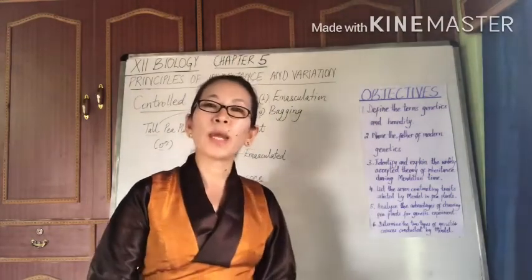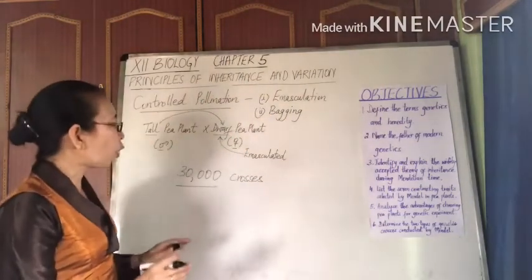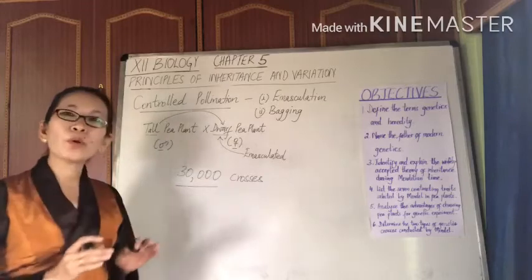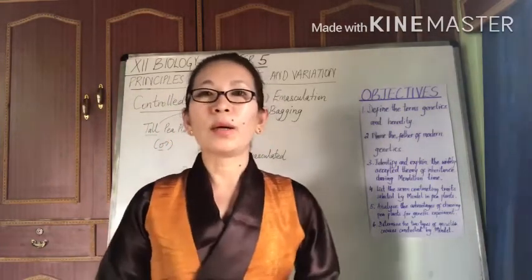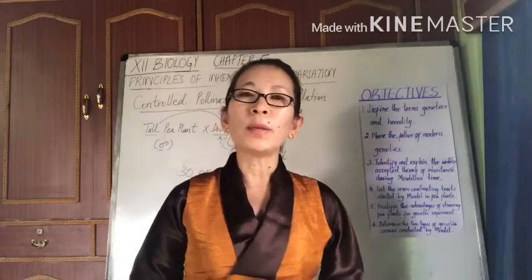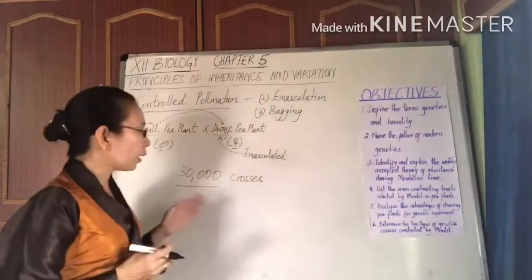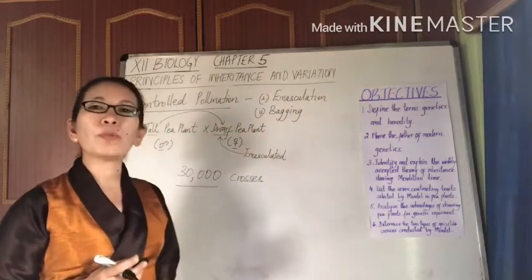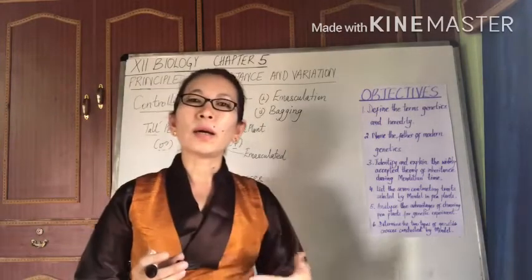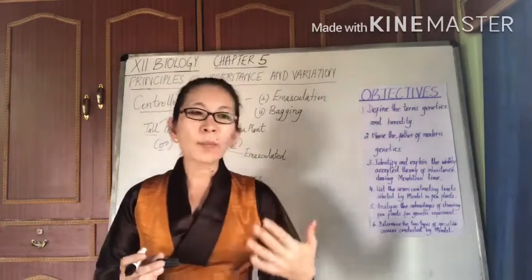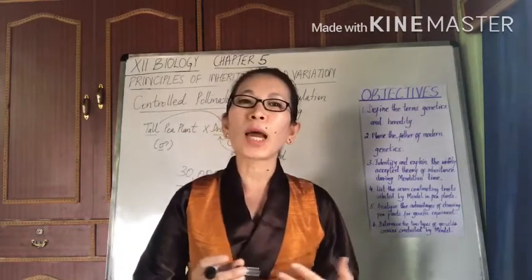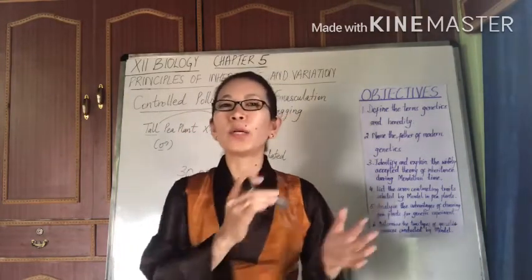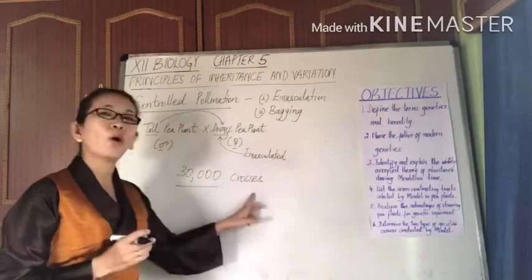And with this very laborious, very intensive work, Mendel was finally able to make inferences from all the different patterns that he saw with such numbers of crosses.